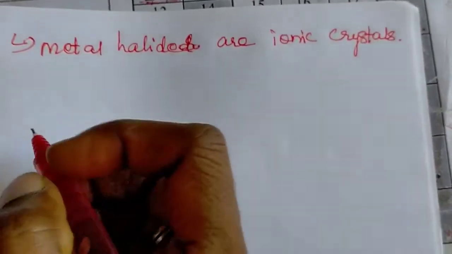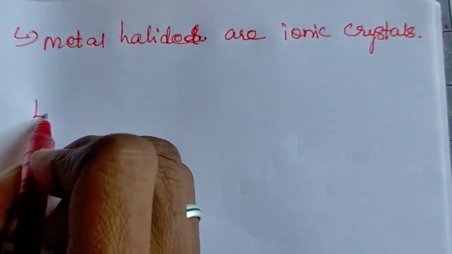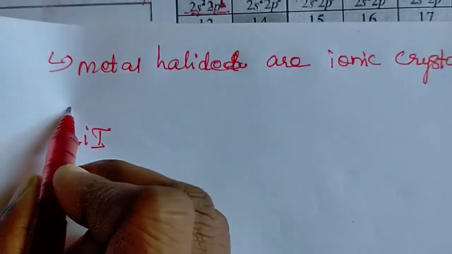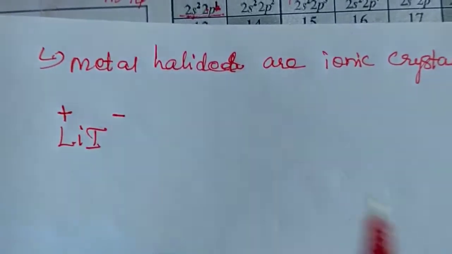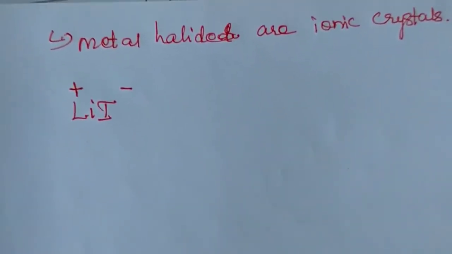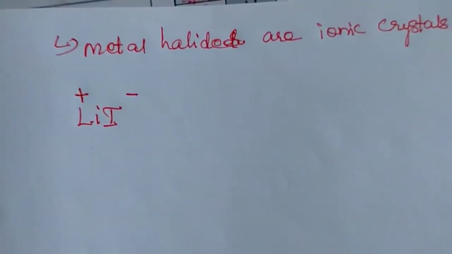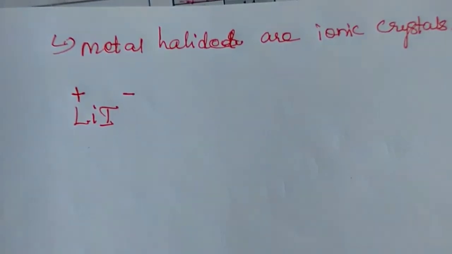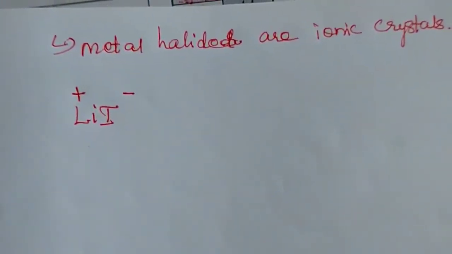In lithium iodide, lithium is positive and iodine is negative. So lithium is electropositive, a cation. Iodine is electronegative, an anion.